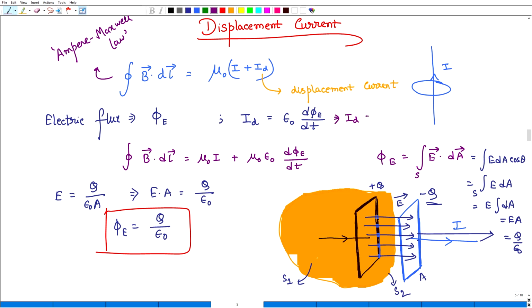Now if we input this here, then we obtain that I_D will be epsilon naught times 1 by epsilon naught dQ dt. So it is actually dQ dt. What does it mean? It means that the electric charge is changing with time. That is the definition of the current. That is why it is the displacement current. Essentially, the change of the electrical flux with time governs the current, the electrical charge changing with time. That is why it is the displacement current. In general we can write this.